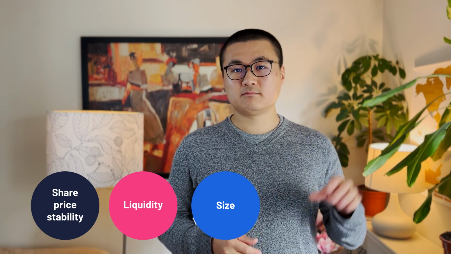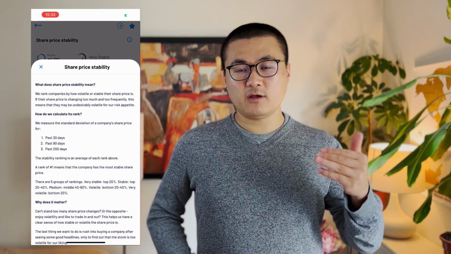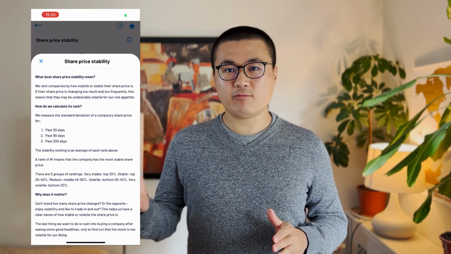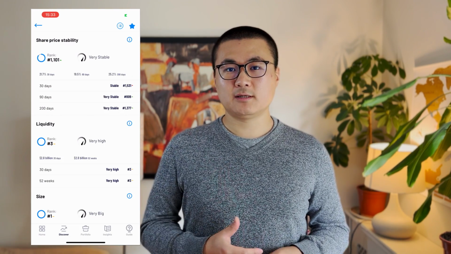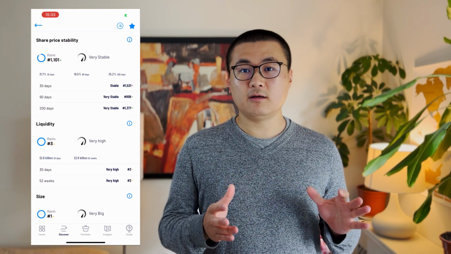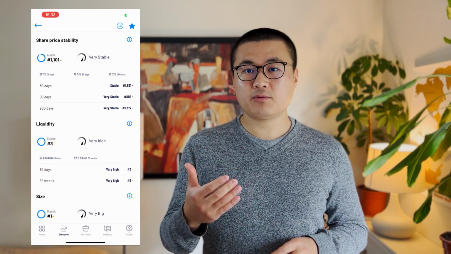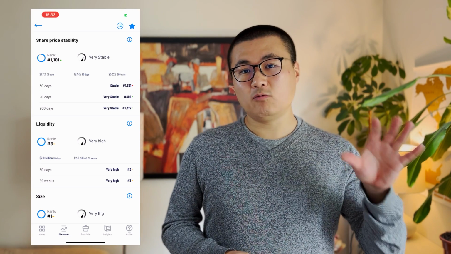In this clip, we're going to talk about 5 additional factors to look at a company like Apple. They are share price stability, liquidity, size, stock beta, and finally accounting strength. Share price stability is quite important to look into because quite often you thought you are buying a very stable company, but when you look at the actual trading history of the company's share price, it's actually quite volatile. So that is the purpose of using the stability rank here to help you understand if a company's share price